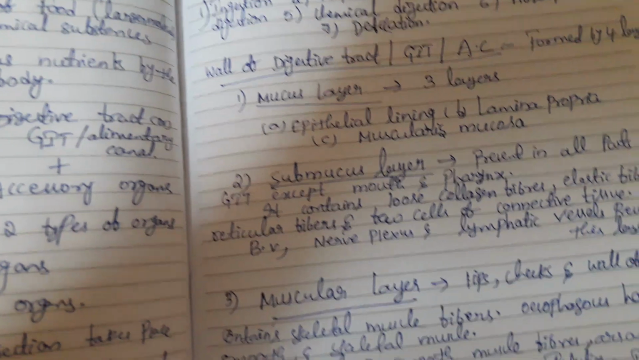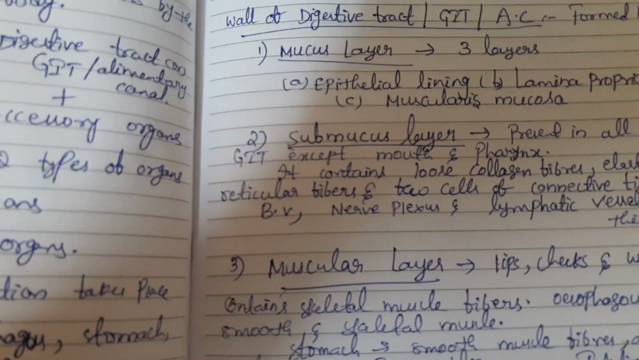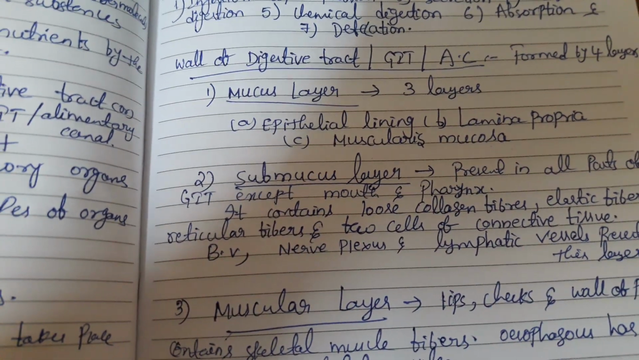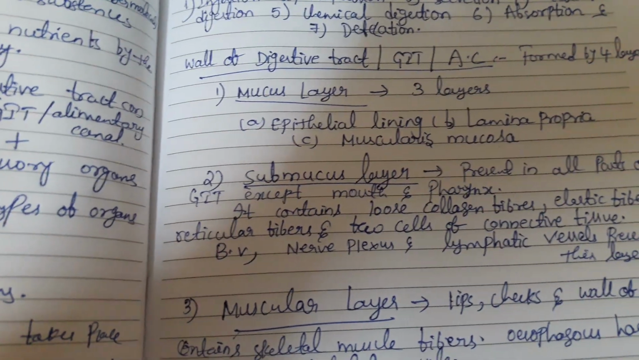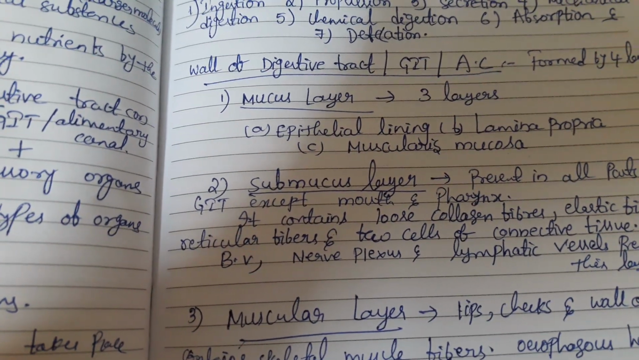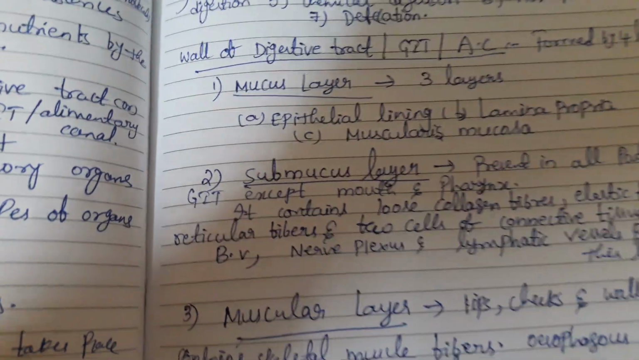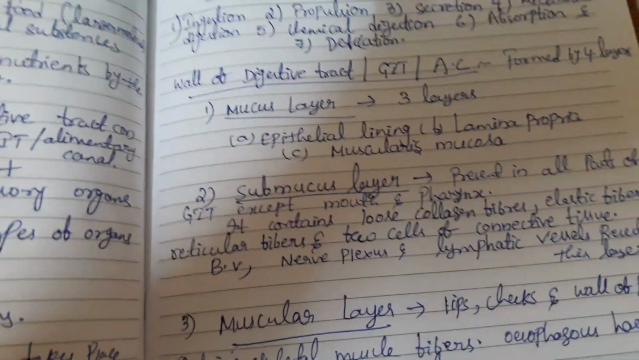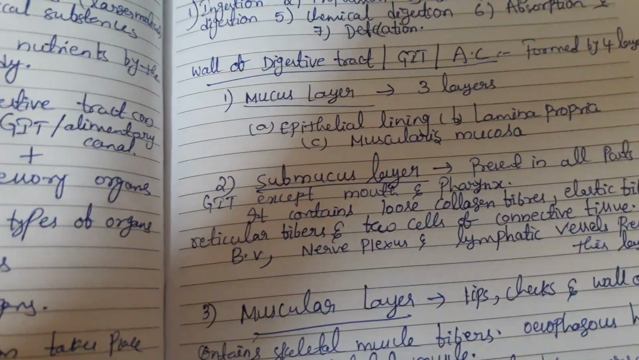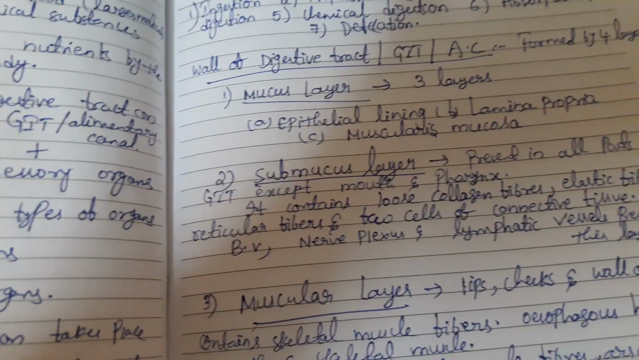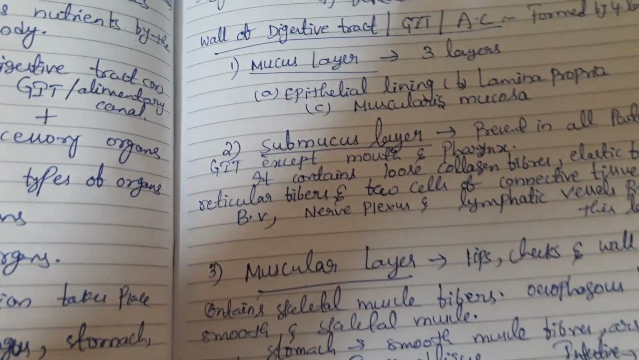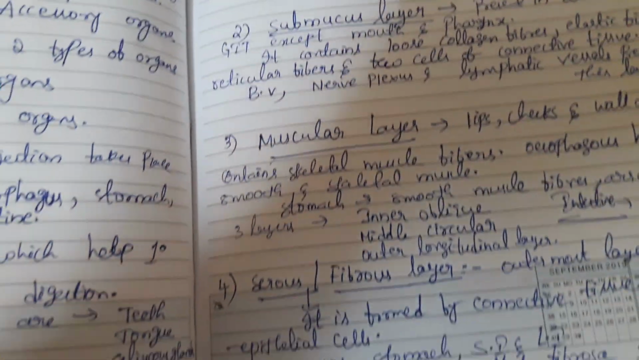Actually, every digestive organ, as well as the digestive tract itself, consists of a protective layer around it. So the wall of the digestive tract, or gastrointestinal tract, or alimentary canal, is formed by 4 layers. We are discussing from inside to outside. Inside, there is the mucus layer, submucous layer, muscular layer and serosal layer.